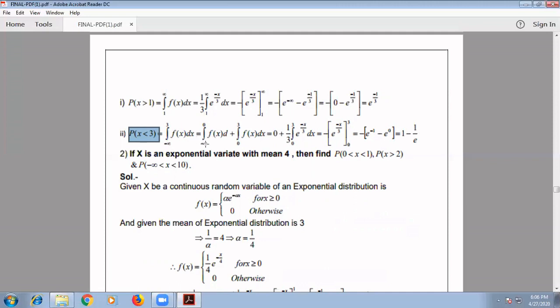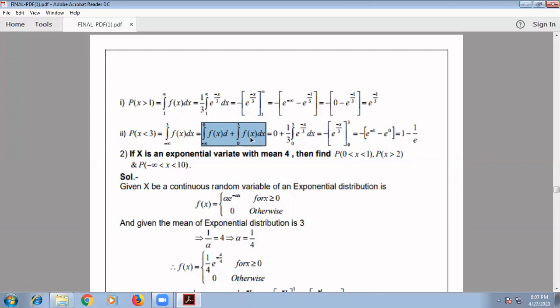So the integral from minus infinity to 3 of f(x) dx will be equal to, so we know that f(x) has a value only whenever x is greater than 0. That's why this interval is divided into two parts: one is minus infinity to 0 and the other 0 to 3. So the integral from minus infinity to 0 of f(x) dx plus the integral from 0 to 3 of f(x) dx. The first integral will be equal to 0 since x is less than 0.